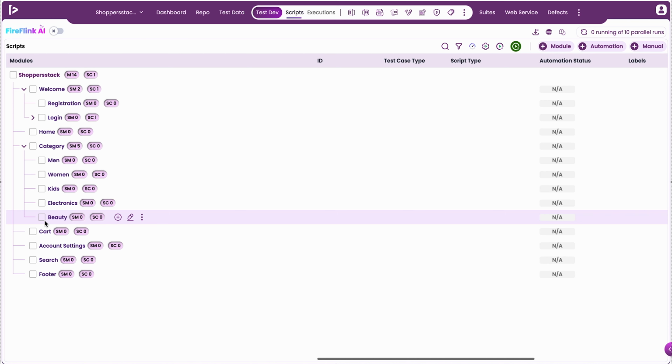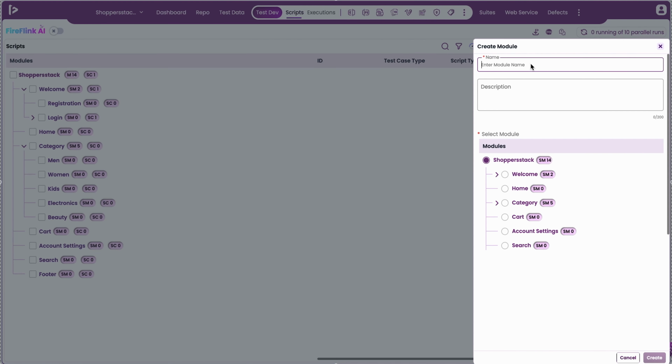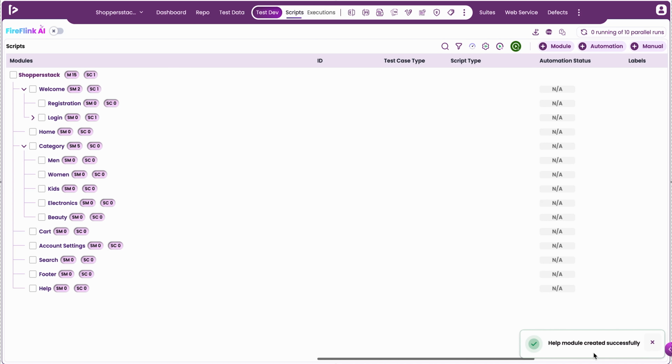For instance, the module tree structure is already designed to efficiently categorize test scenarios. To create a module within this tree, click the plus module button, enter the module name, select the parent module, and click Create. This will create a module. Inside each module, the user can create individual automation scripts, which contain step-by-step automation instructions.